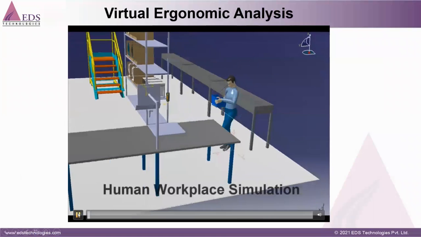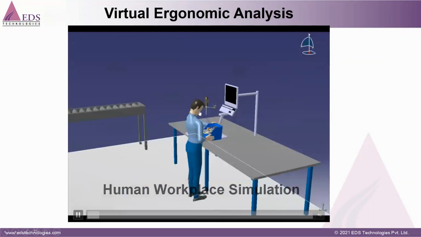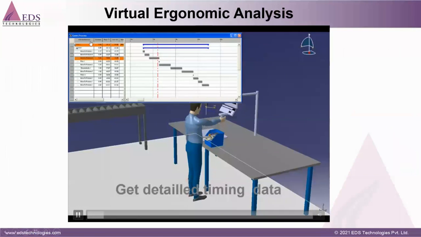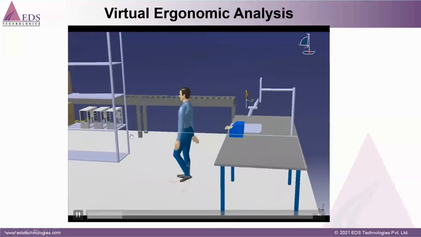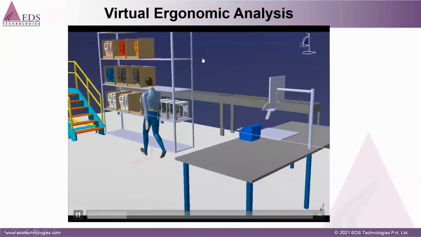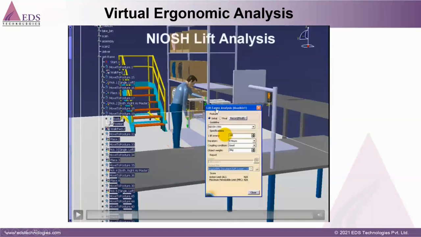So you can see this mannequin. This mannequin is starting, picking the part and placing the part, and this is the Gantt chart with the cycle time, what time he has taken to pick the part, moving from here to there. And then he will pick this CPU. And here you can see we have this analysis.